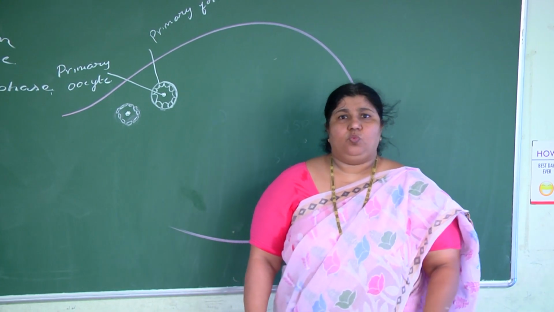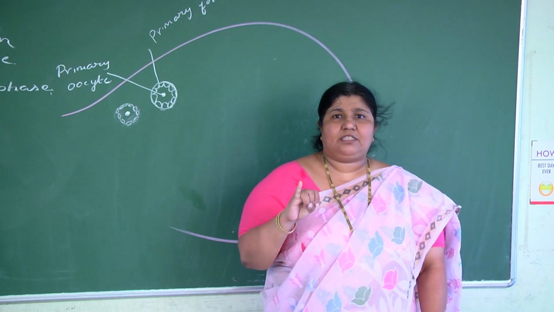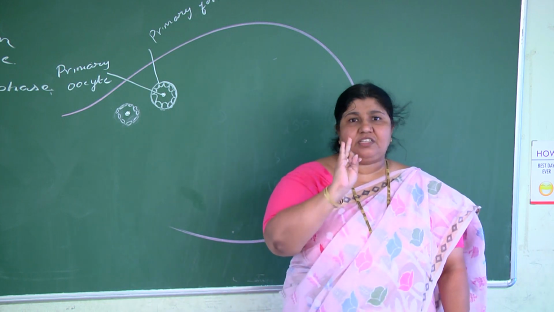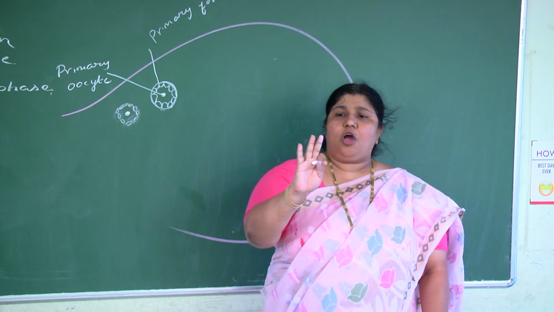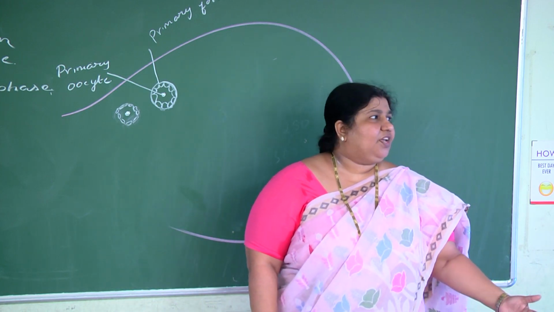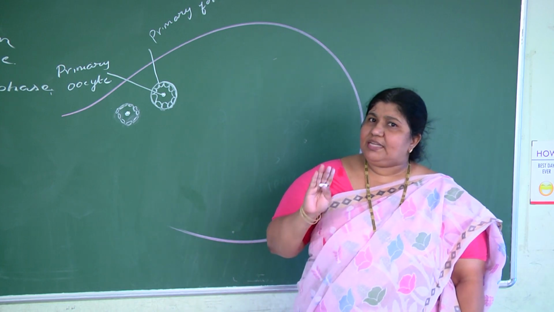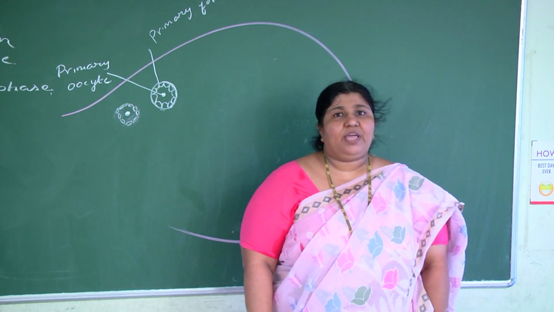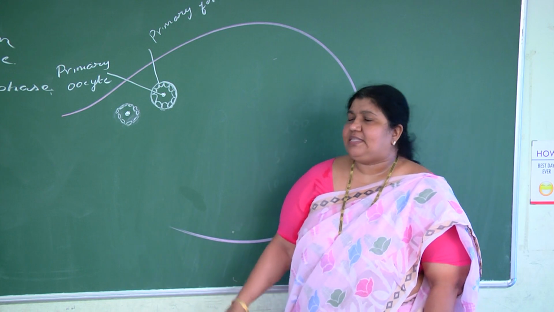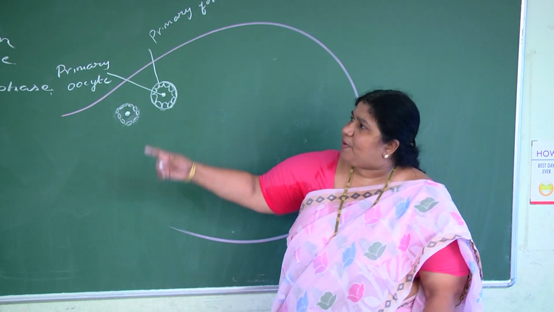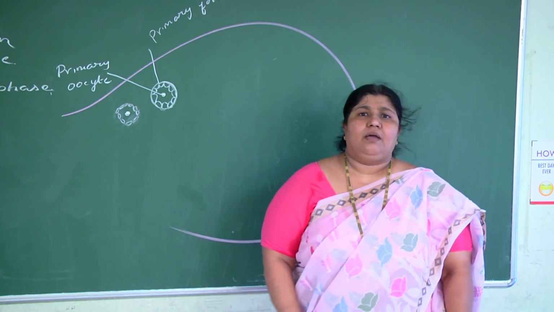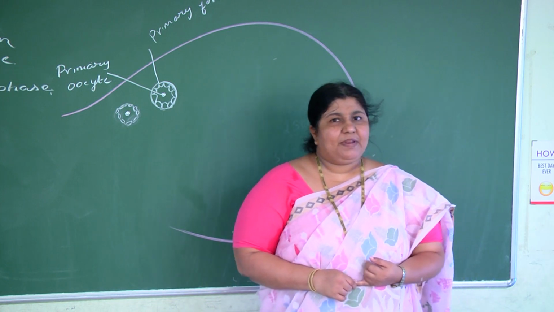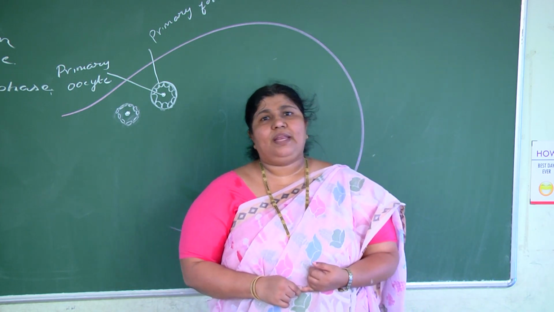Once again I repeat: oogenesis is the formation of the female gamete, the ovum. Oogenesis starts in the embryonic stage, that is, in the fetal ovary only. Oogenesis stops at the age of 55, after which we call it menopause. In oogenesis also three phases are there: multiplication phase, growth phase, maturation phase. The multiplication phase is a mitotic phase where the oogonia divide by mitosis and increase in number. That is its purpose, and it completes in the fetal ovary only.